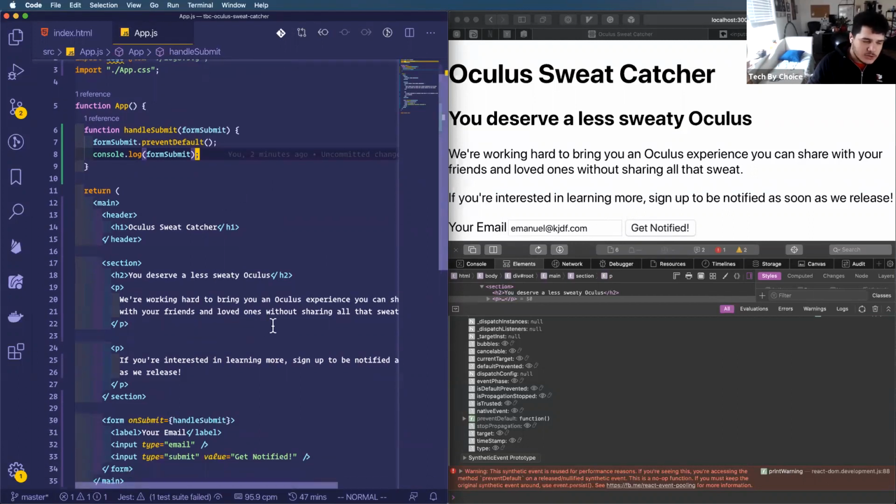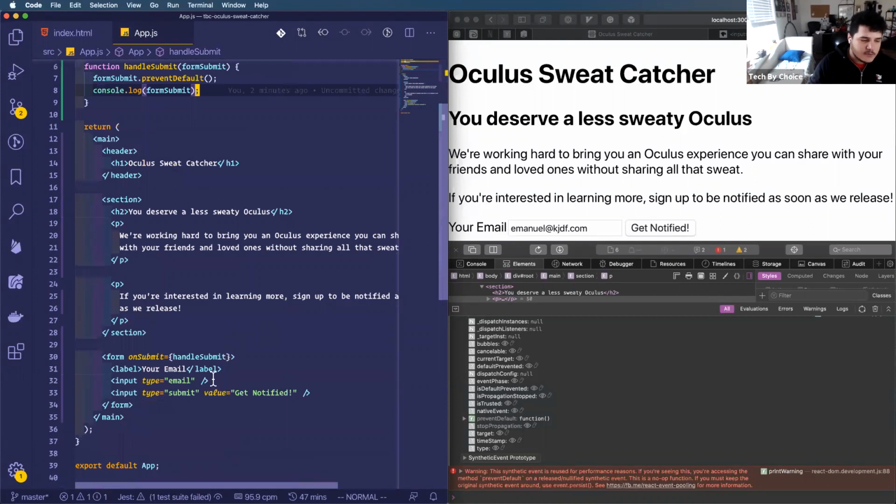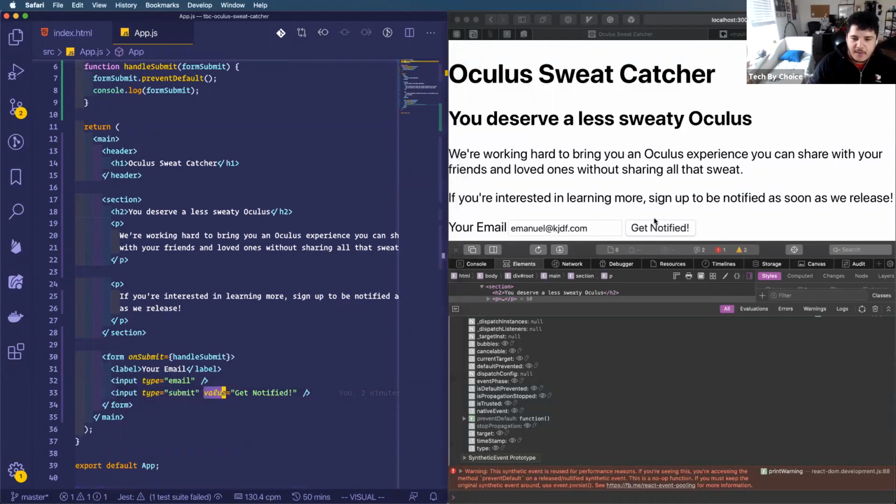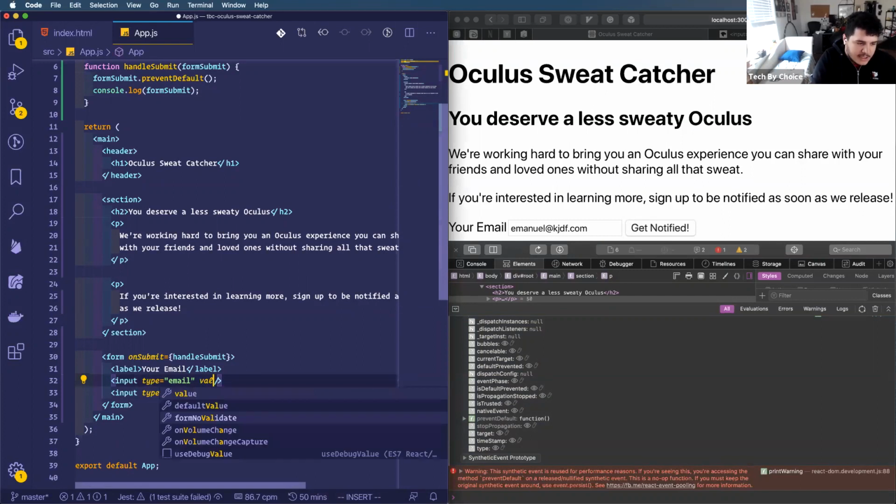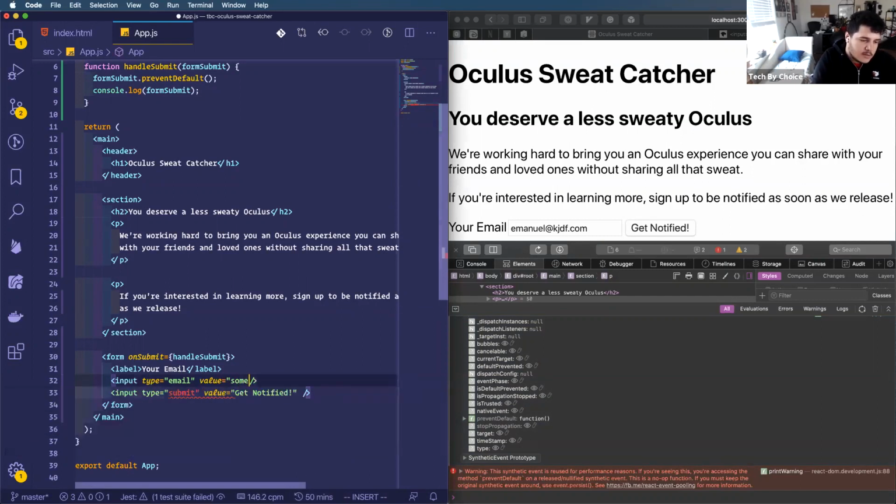So what I need to do now is this concept in React of turning this input from an uncontrolled input to a controlled input. So what that basically means is you see this value here that we're giving to our input type submit that says get notified. Well, our input type email also accepts a value. And I could say value equals email.